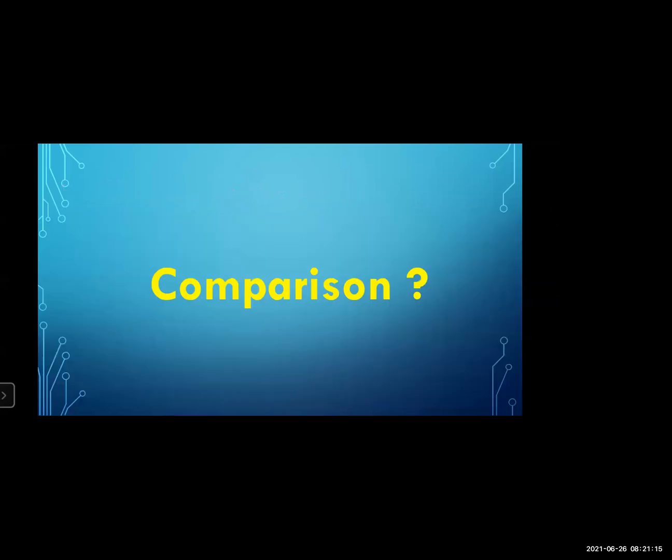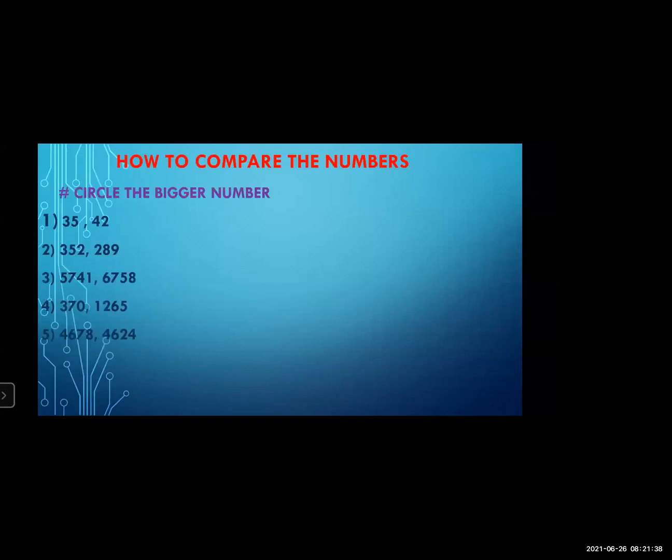In the same way, in mathematics also, we can compare two numbers with each other. We compare means what? We have to find out which number is bigger and which number is smaller. Now see how to compare the numbers. The question is: circle the bigger number. Two numbers are given. From them, we have to find out which is bigger and circle it.